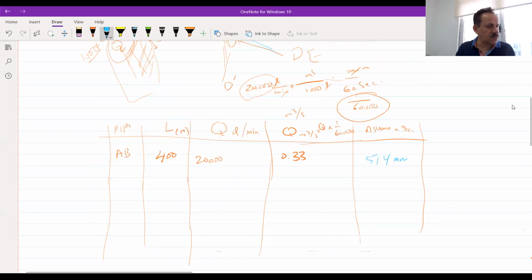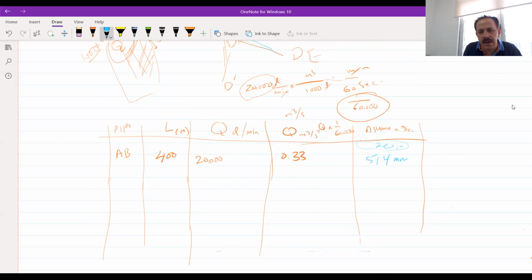Now, how much will it be in inch? 514 divided by 25.4. It will be 20 inch.